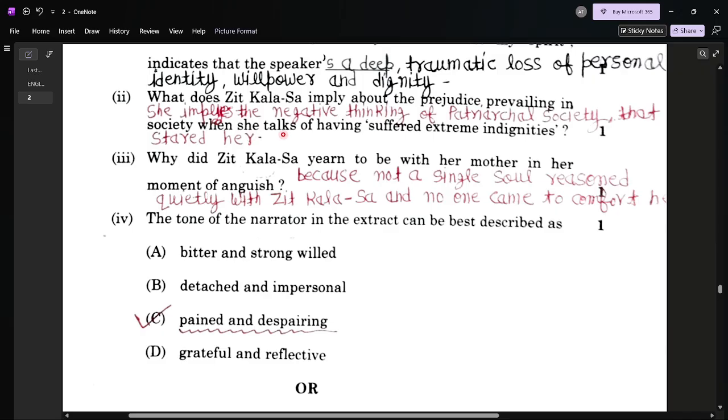Question number 2: What does Jitkala-Sa imply about the prejudice prevailing in society? So here she implies the negative thinking of patriarchal society that stared at her. The patriarchal society, wherever she used to go, stared at her. Stared means ghurna.